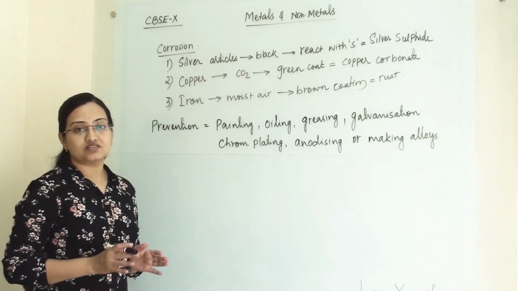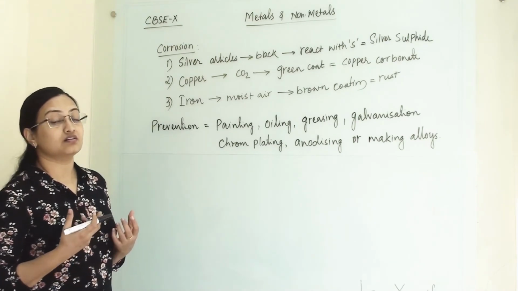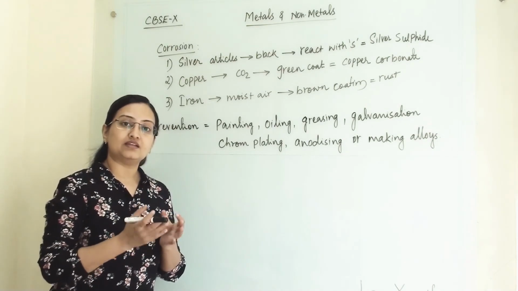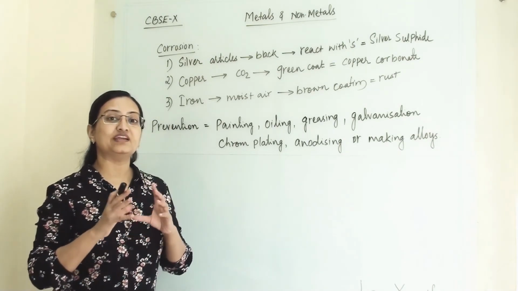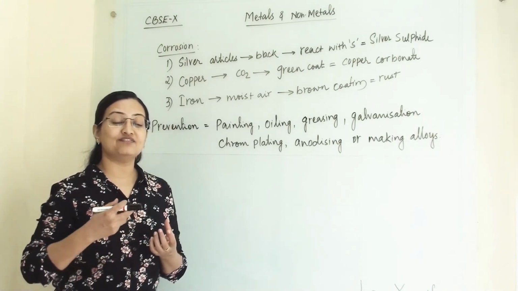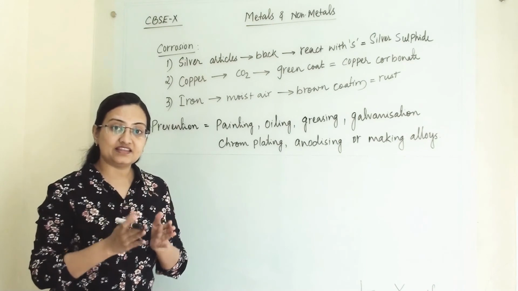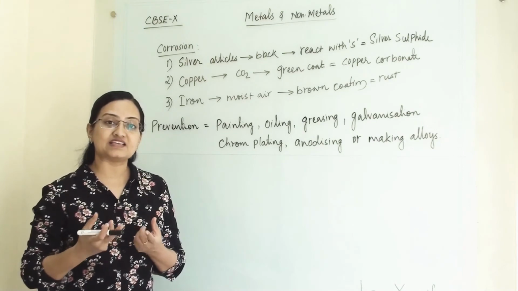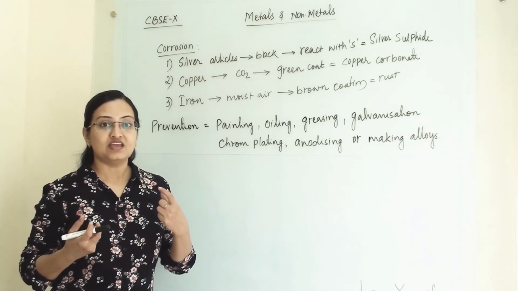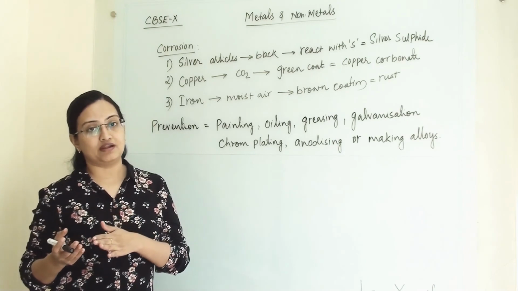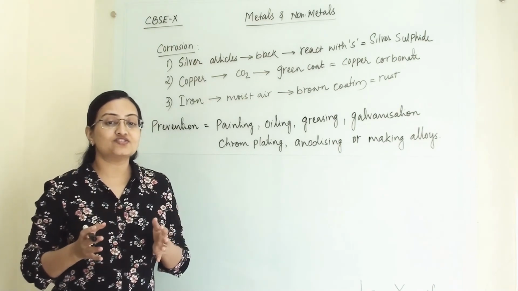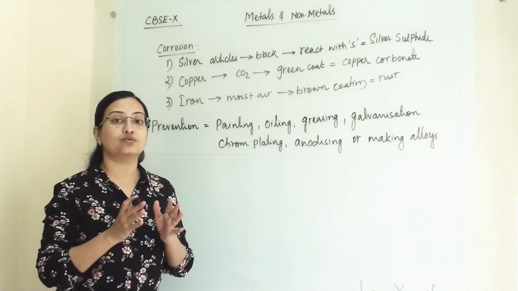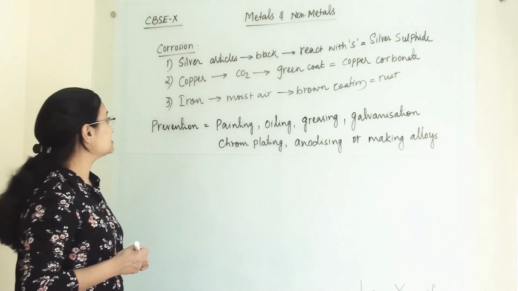We all know what corrosion is. Corrosion is the rusting of iron. In a very simple way, when any metal reacts with atmospheric gases like oxygen, it forms oxides, and that is corrosion of that particular metal. Or with any other gas, it will form some other compound, and that will be corrosion for that metal. Those compounds are not as strong as the metal, so we consider the different compound as corrosion of that metal.